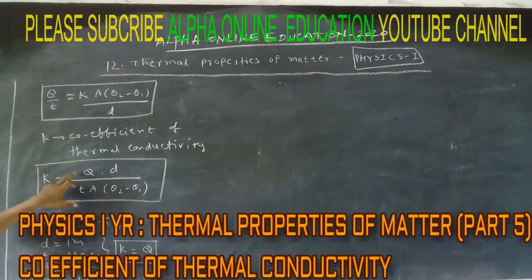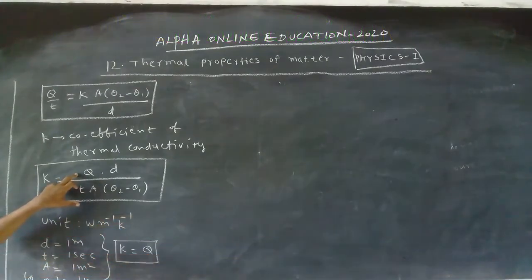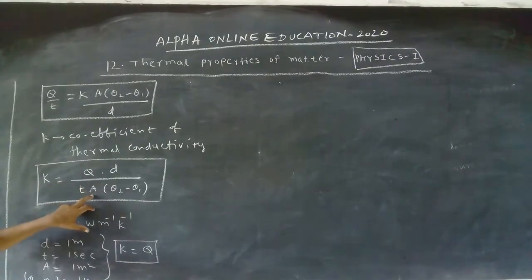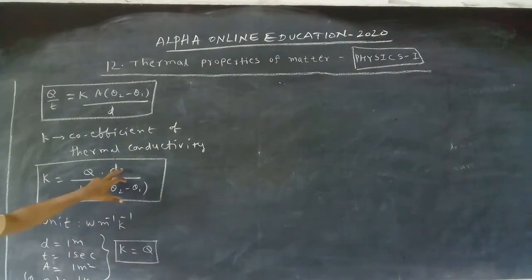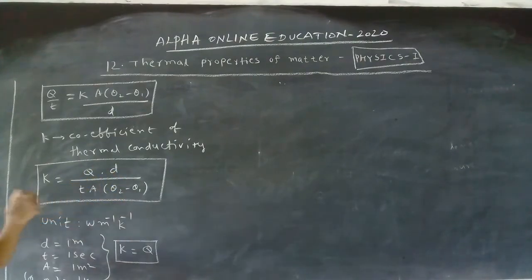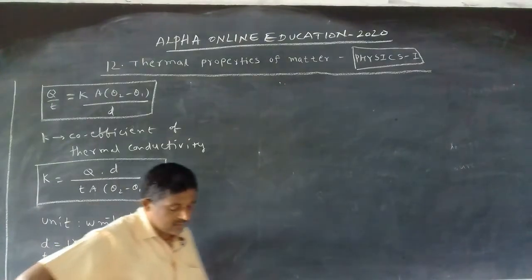Now how we can define K? The heat energy passing through unit cross sectional area and unit length of the rod in 1 second per 1 degree rise of the temperature is called as coefficient of thermal conductivity.